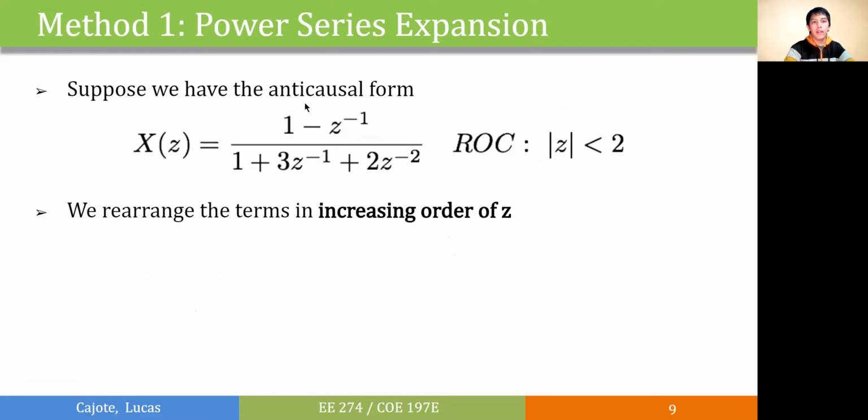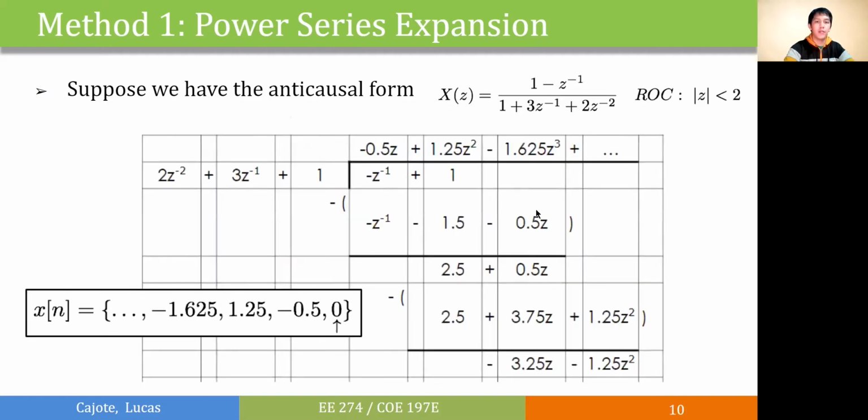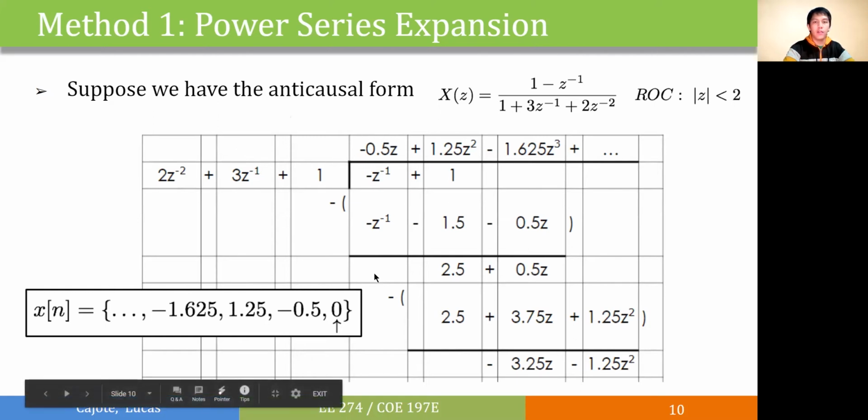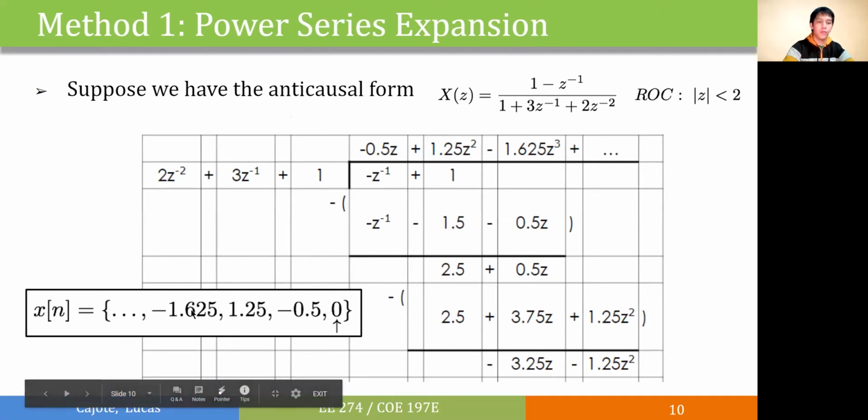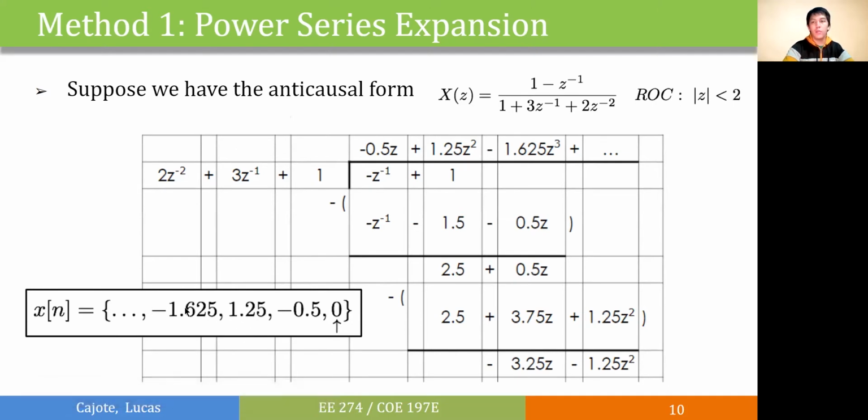If we want to get the anti-causal form, we just need to rearrange the terms in increasing orders of z, as shown here. We'll get a different quotient. The first term at negative 0.5z will occur at n equals negative 1, and 1.25z squared will be 1.25 at n equals negative 2, and so on, going to n equals negative infinity. Here we also do not have a closed form.